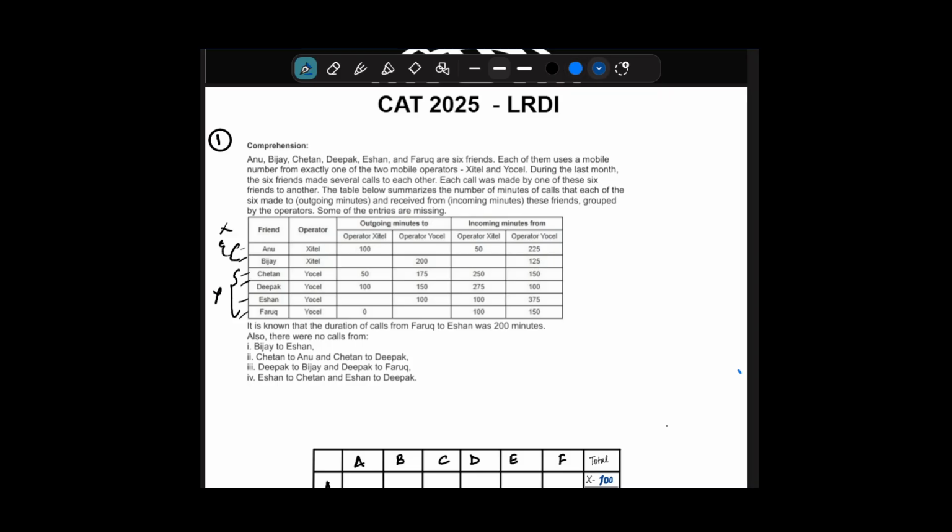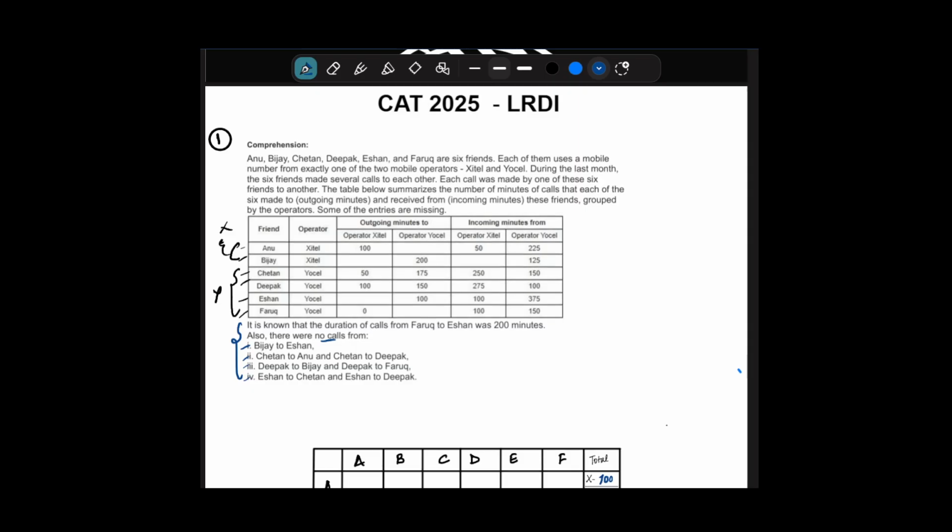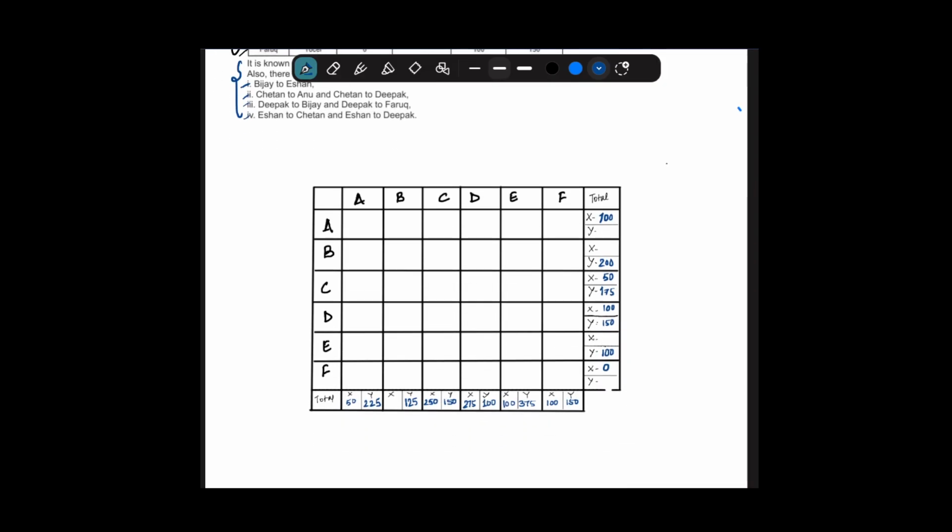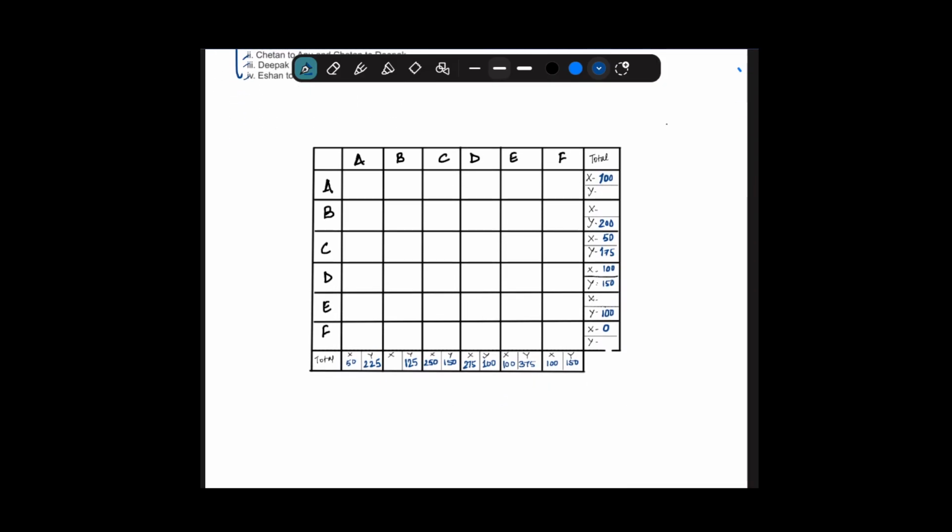That's what we have inferred from it. Now we need to make a table so that we can understand which friend calls which friend. We can allocate the minutes accordingly, and some information is given regarding their calls. No calls were made from Bijay to Eshan, and so on. Let's write them one by one. So I have made a table for you. Okay, so this is the table.